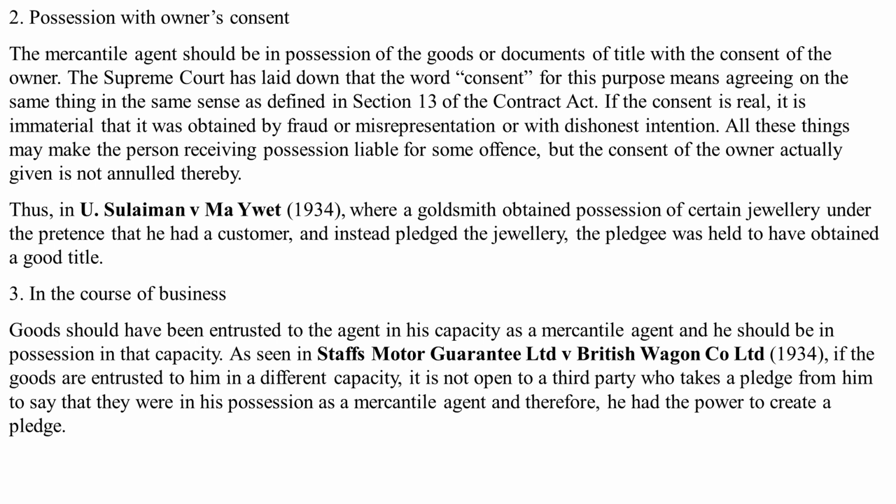Thus, in the case of U. Suleiman versus M.A. Yuvat, where a goldsmith obtained possession of certain jewelry under the pretense that he had a customer and instead pledged the jewelry, the pledgee was held to have obtained a good title. Now, the third condition is that it should be in the course of business. So goods should have been entrusted to the agent in his capacity as a mercantile agent, and he should be in possession in that capacity.